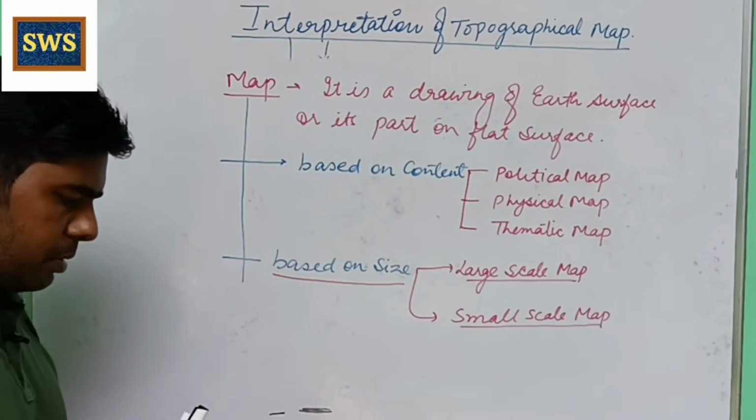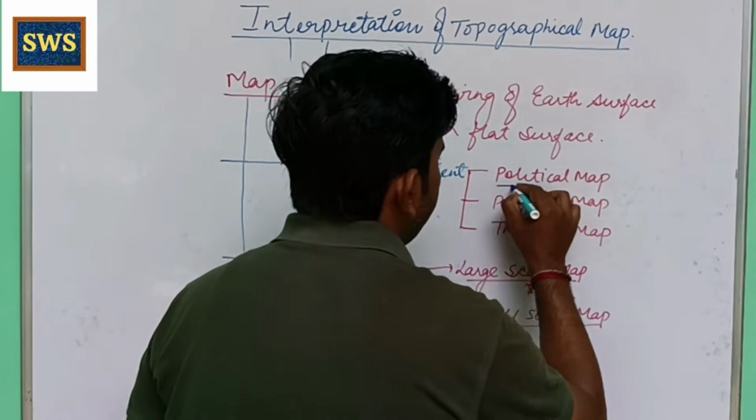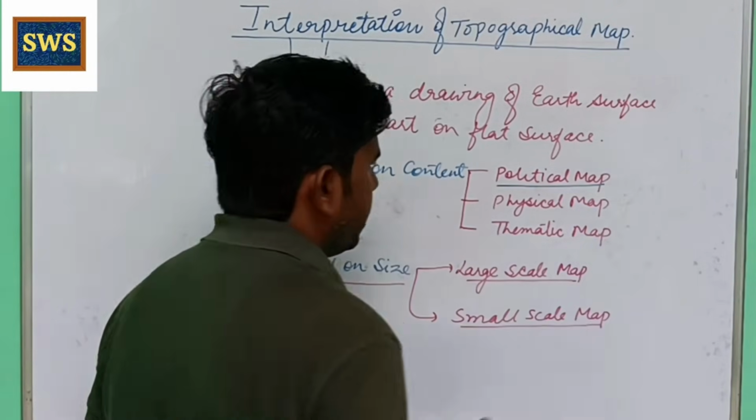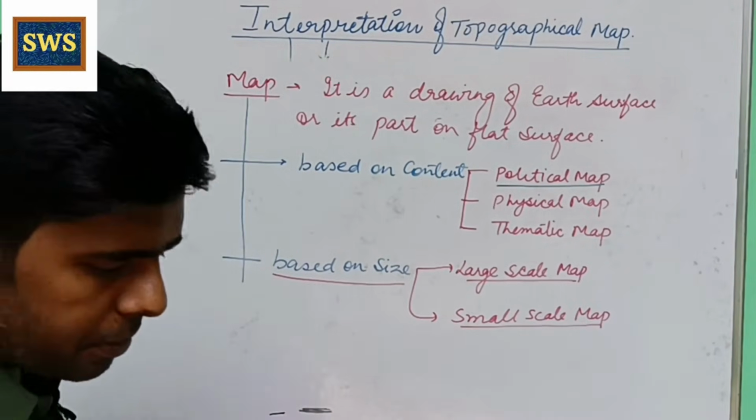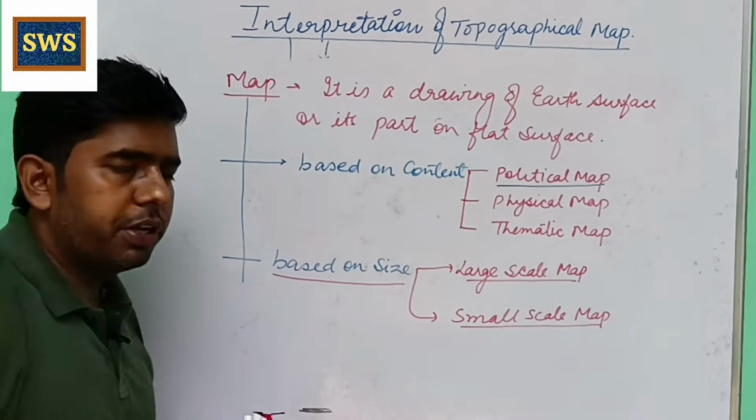So let us discuss one by one, starting with content. A political map contains all man-made features.